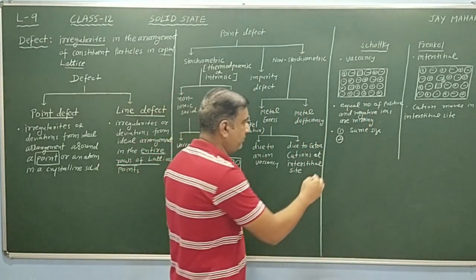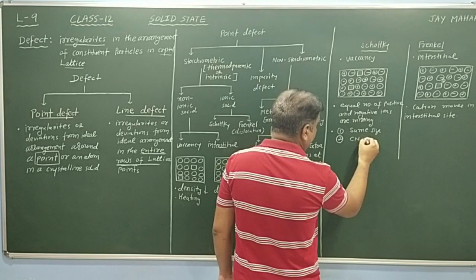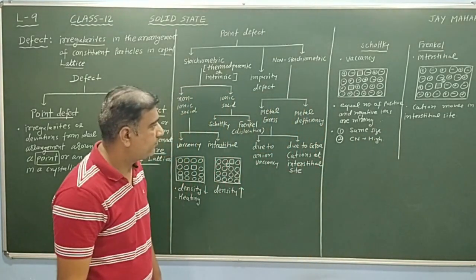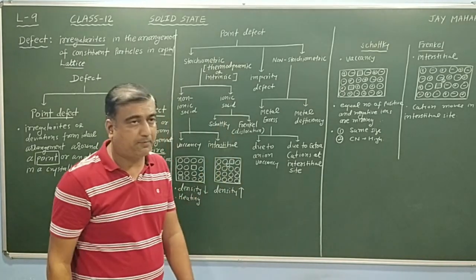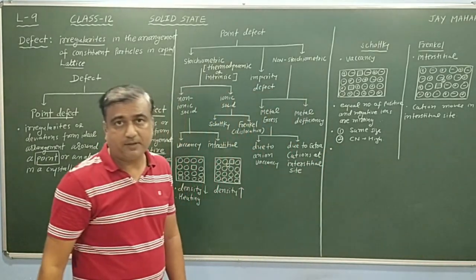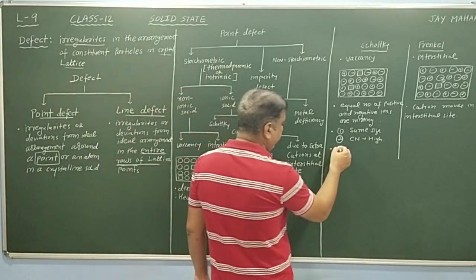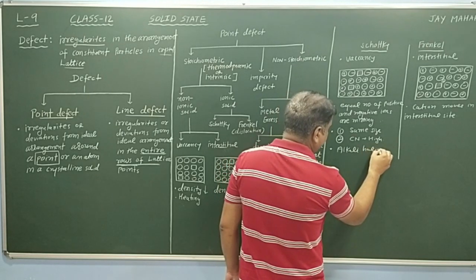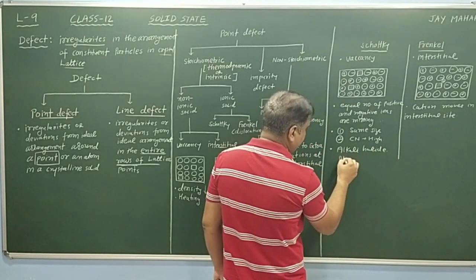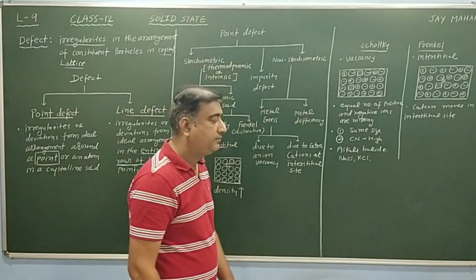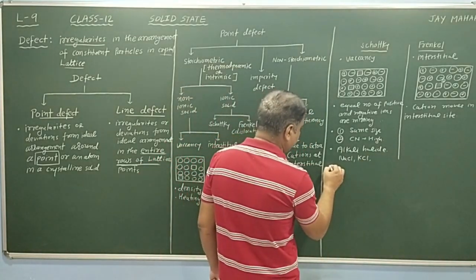Again, the coordination number is high, generally 8 or 6. In this situation, Schottky defects are produced. Schottky defects are found in alkali halides, that means NaCl, KCl, and so on.